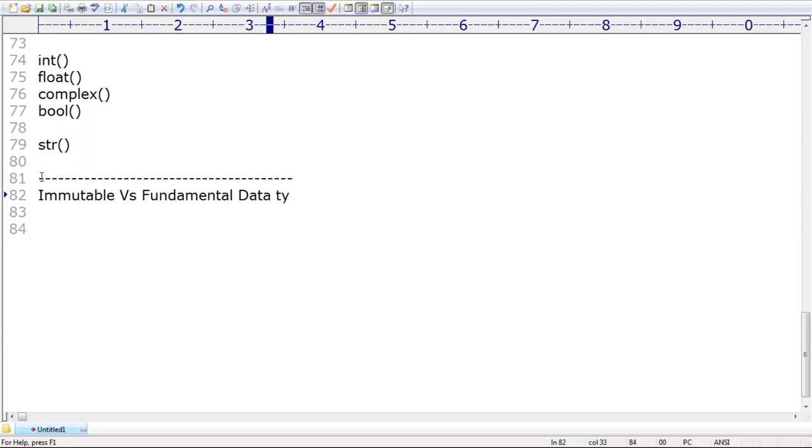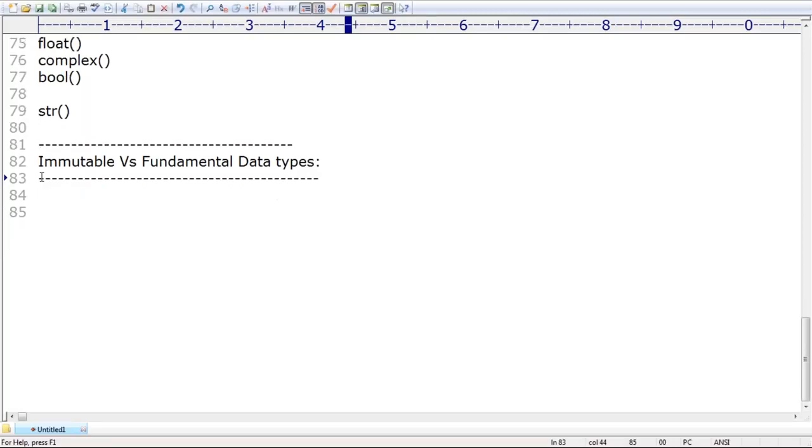Remember this: all fundamental data types are immutable. That is, once we create an object, we can't perform any changes in that object. If we try to change it, a new object will be created by default. This behavior is nothing but immutability.